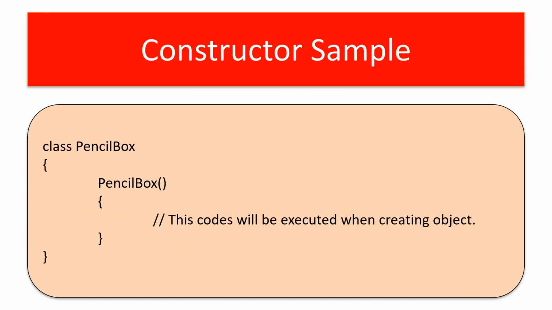This is the syntax for a constructor. We have a class named pencil box. This is the exact structure of a constructor. It will not have any return type. It may or may not have arguments, but the name of the constructor must be the same as the class name: pencil box, and there is no abstract, static or any other specifier. This is the exact syntax of a constructor. So whenever an object is created for class pencil box, immediately this pencil box constructor will be automatically called and executed.